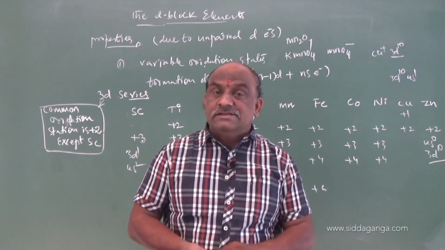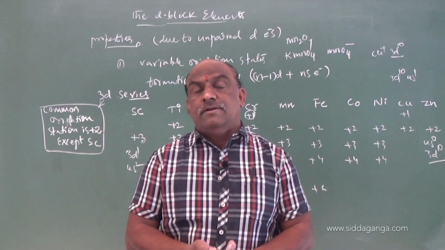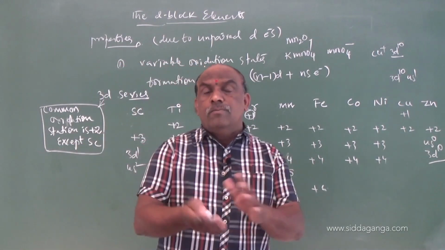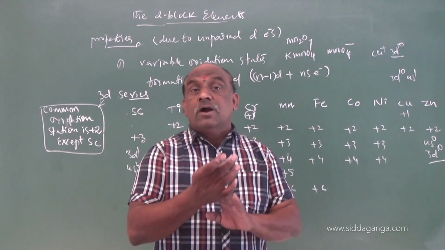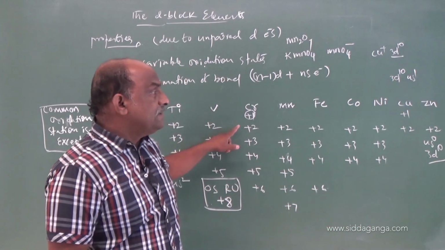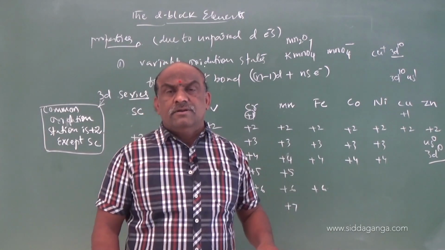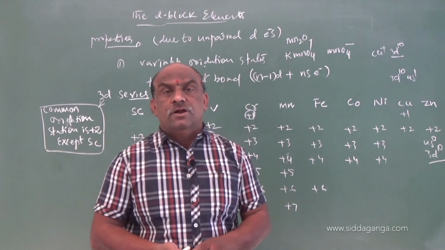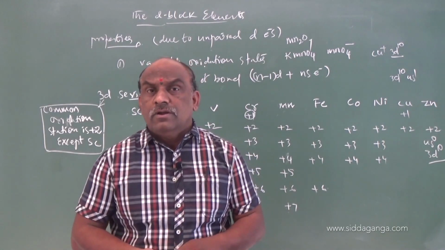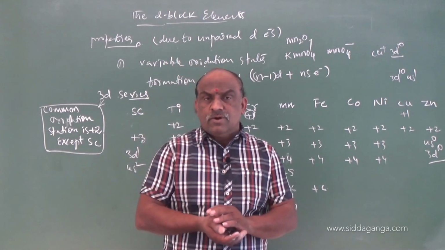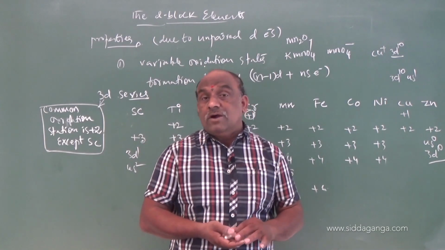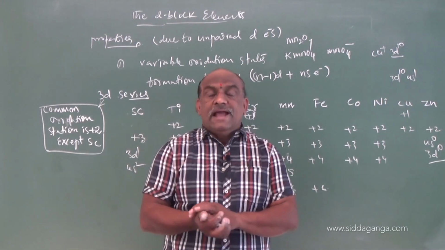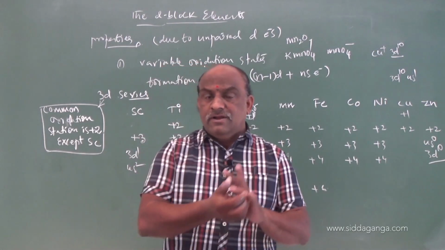Sometimes the transition elements exhibit 0 oxidation number. In some compounds, transition elements exhibit 0 oxidation number. Those compounds are complex compounds, in which the metal accepts electron pairs from ligands.